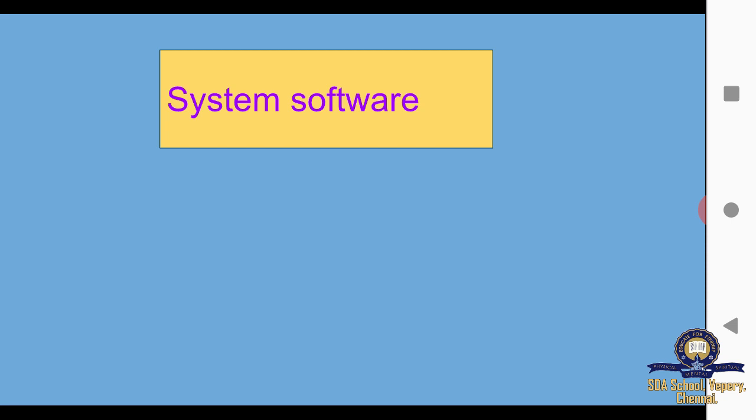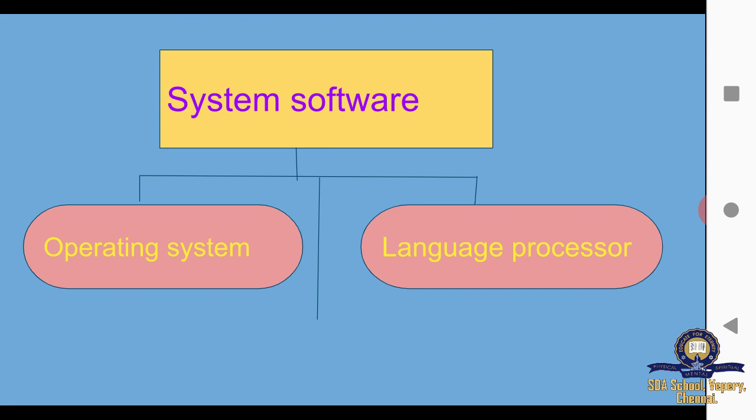System software is classified into three types, that is, operating system, language processor, and utility software.